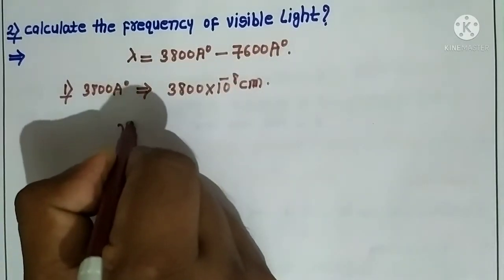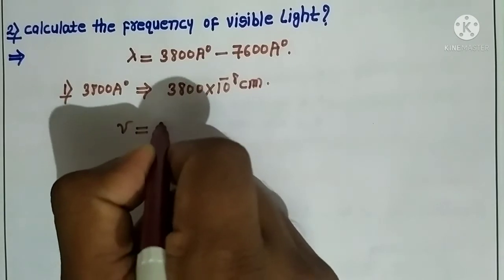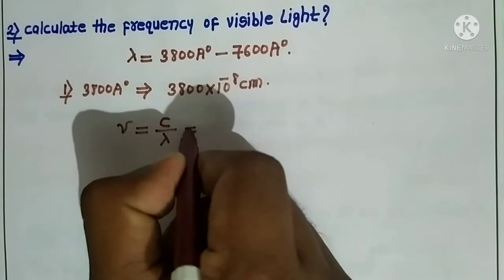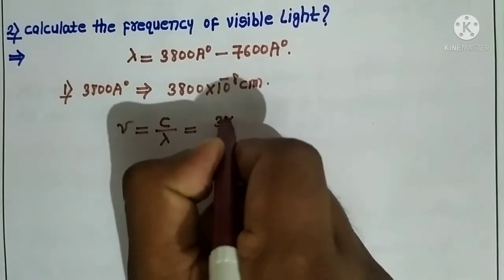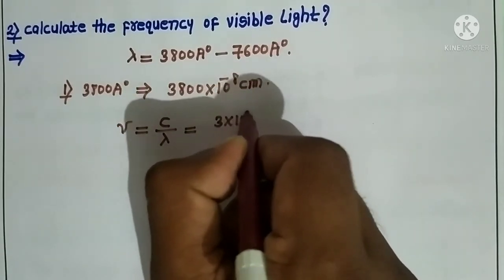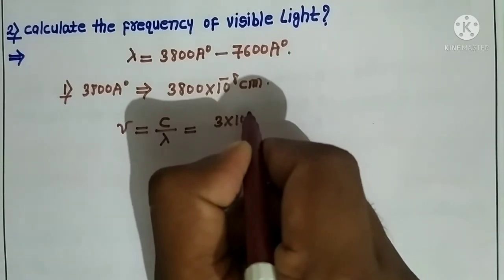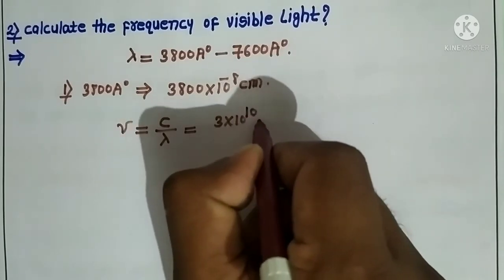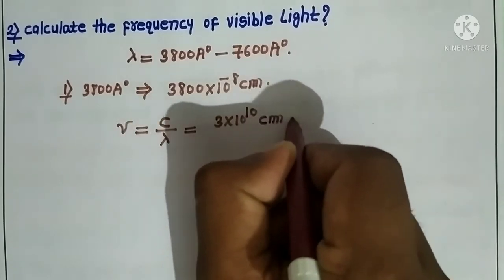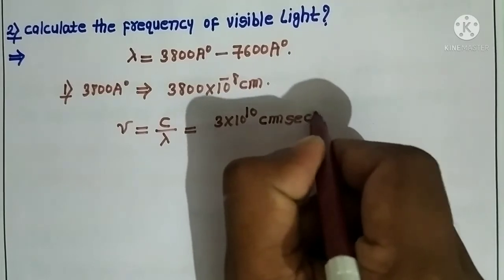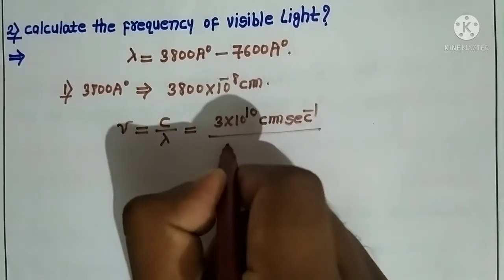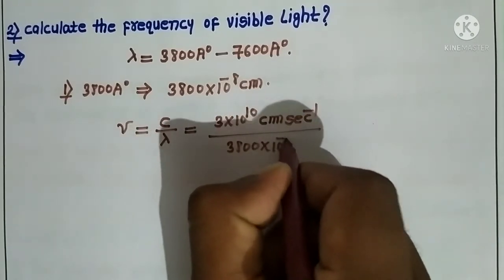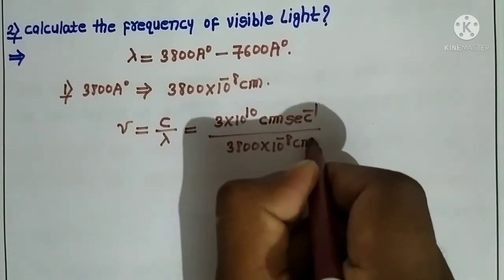Then we have the relation for calculating the frequency of a particular wave, nu is equal to c by lambda. We have c as 3 into 10 to the power of 8 meter per second. Converted to centimeter, we have 3 into 10 to the power of 10 centimeter per second, and the wavelength is 3800 into 10 to the power of minus 8 centimeter.